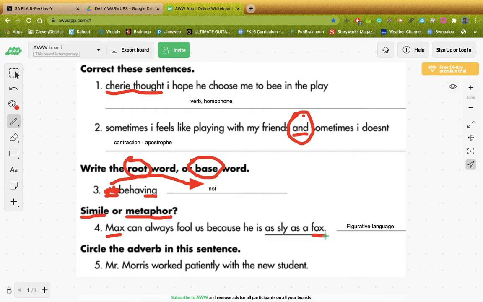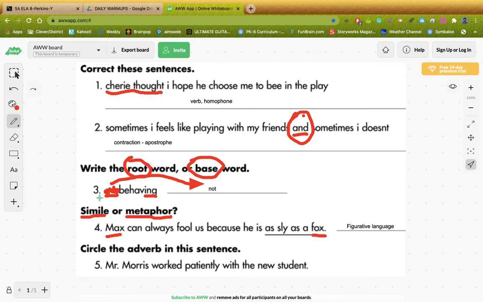Okay, circle the adverb in this sentence. Yes, adverb. Guys, when you look at the word adverb, the word verb is right there. Because an adverb, they do more than this, I know, but typically they describe the verb. That's why I underlined verb. That's why it's called adverb. It describes the verb. So which word in this sentence describes the verb? Okay, now you might be thinking, well, I don't know, what's the verb? Well, all you got to do is draw your subject-predicate line. So let's do that.